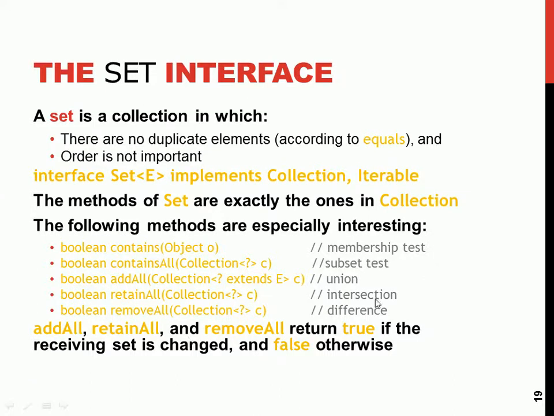Retain or intersection. So you have this set and this set. When you say retain, if there's an intersection, that one will be retained. So when I say retain, these two will be retained. Then you have the remove or the difference between the two collections.